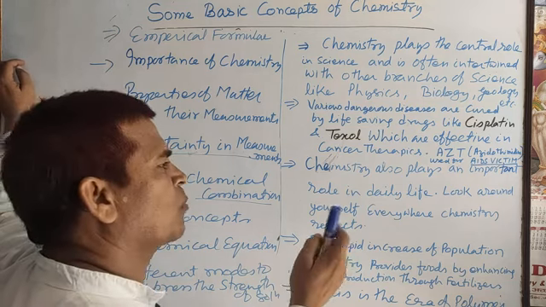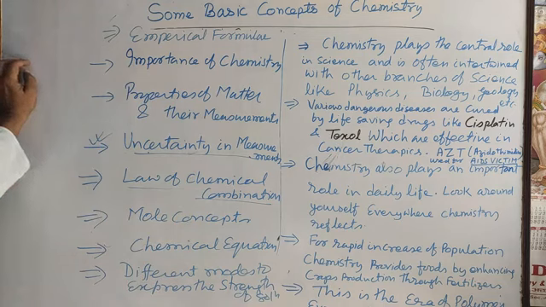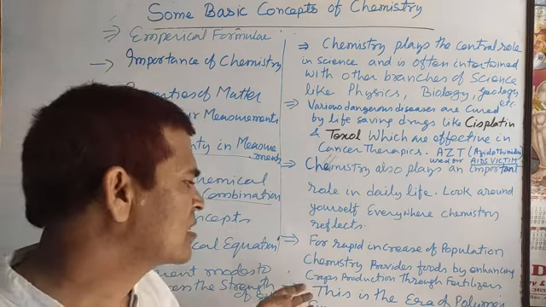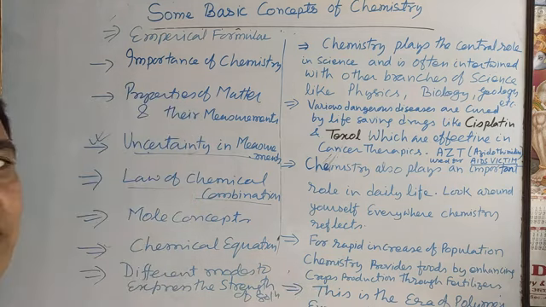Chemistry also plays an important role in daily life. Look around yourself, everywhere chemistry is reflected. For the rapid increase of population, chemistry provides food by enhancing crop production through fertilizer. Without fertilizer, it would not be possible to provide so much food for the large population. Next point, this is the era of polymers.